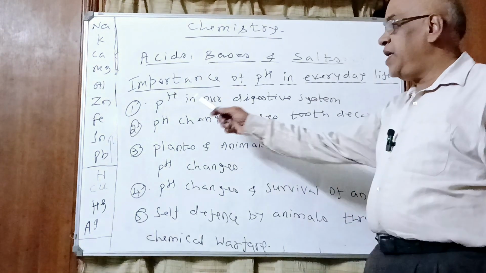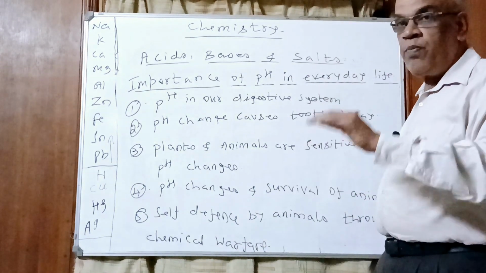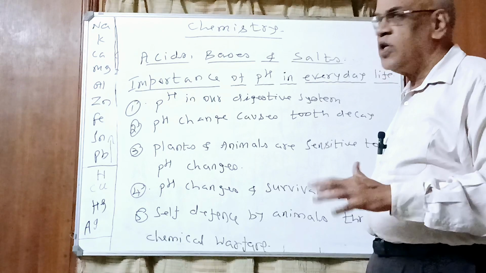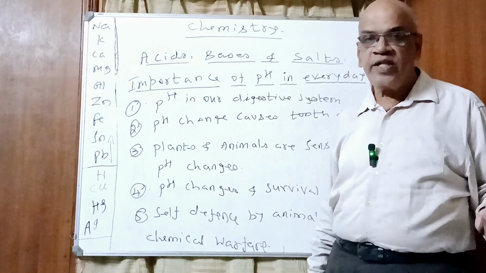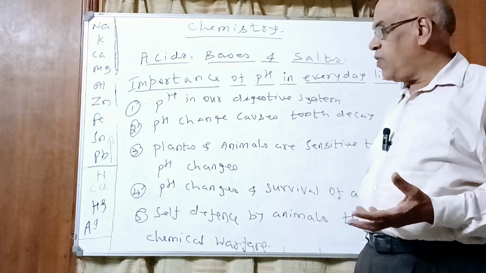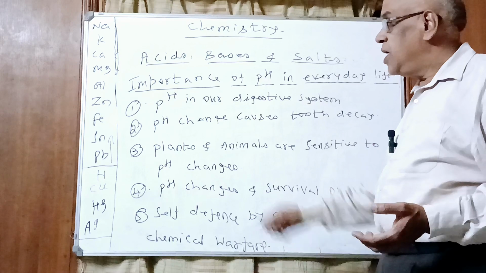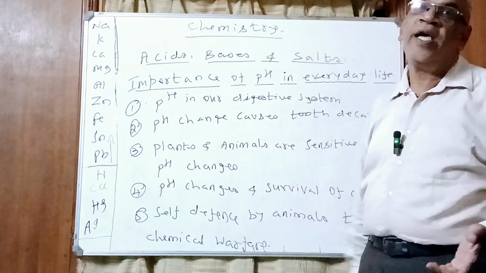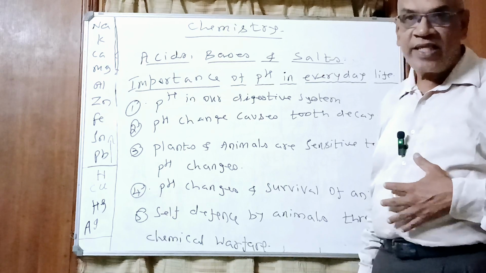If the pH falls below 1.5 because of various reasons like overeating, when you go to some function, we get tempted, we overeat, eat more than what we require because of temptation. With spicy food, what happens? pH falls below 1.5. So we suffer from irritation and burning in the stomach.